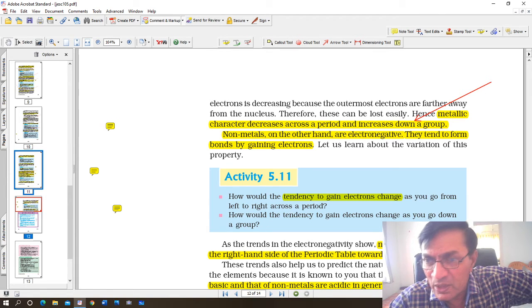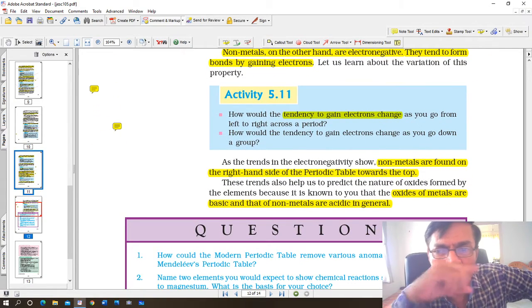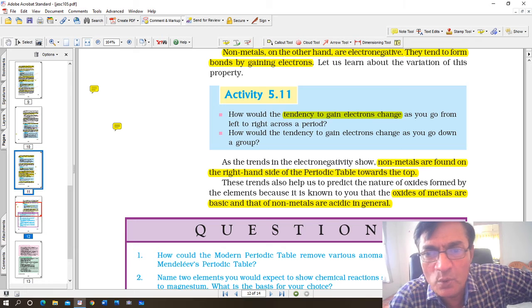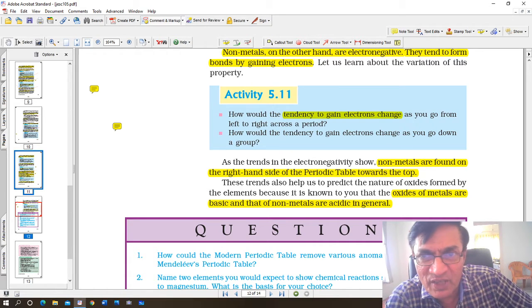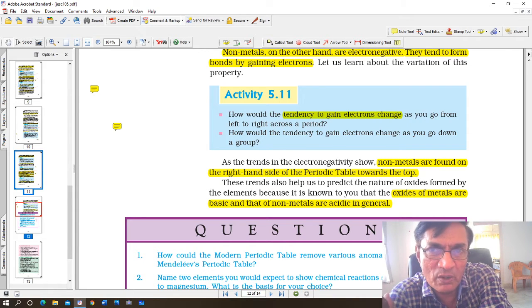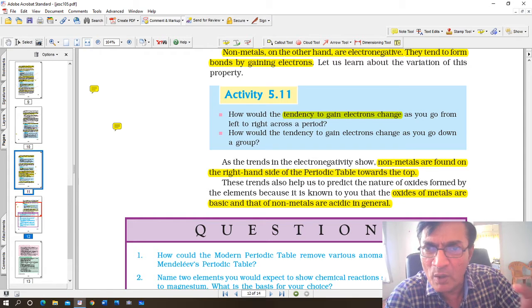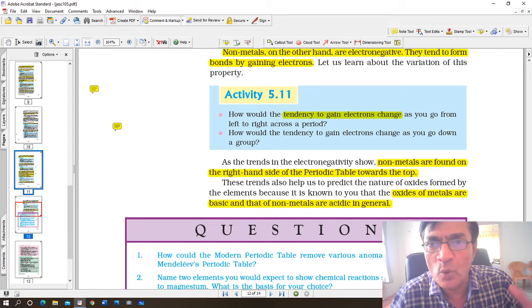Now let us learn about the variation of this property, activity 5.11. How would the tendency to gain electrons change as you go from left to right across a period? As you go from left hand side to right hand side, from sodium, potassium towards chlorine, bromine, iodine, you will find that the number of shells remains the same, but the number of electrons in the outermost shell goes on increasing.